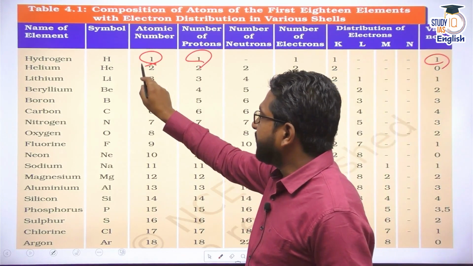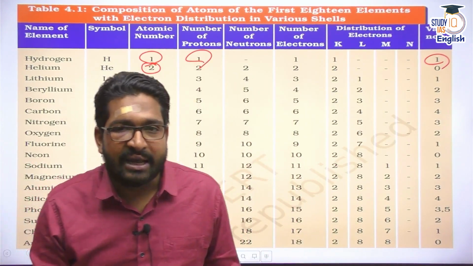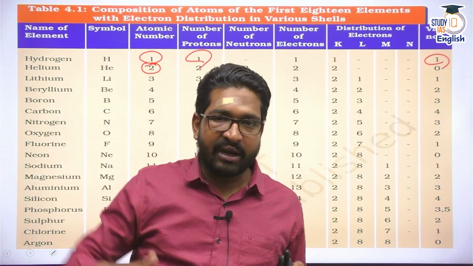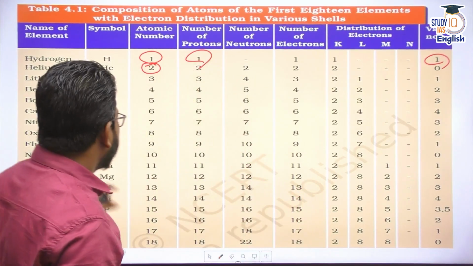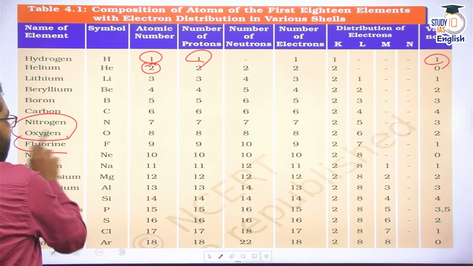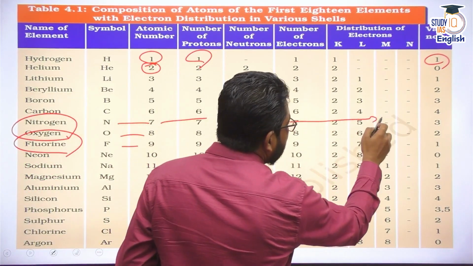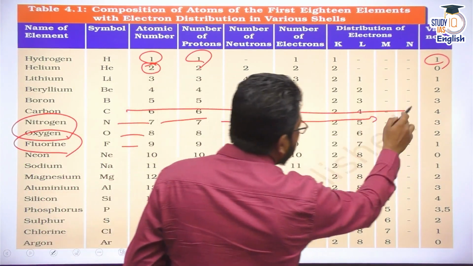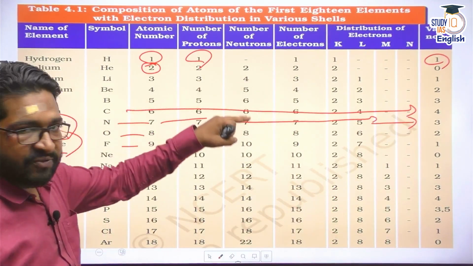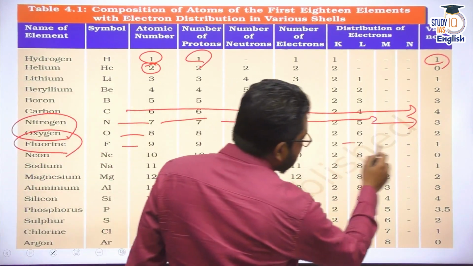Similarly, for helium, its valency would be 0, because its outermost shell is going to have exactly 2, and the outermost shell is already filled, right? Because the K shell is already filled. But if you look at any other element, for instance, nitrogen, oxygen, fluorine. Now let's look at these numbers. Carbon has a valency of 4, nitrogen has a valency of 3, oxygen has a valency of 2, and fluorine has a valency of 1.